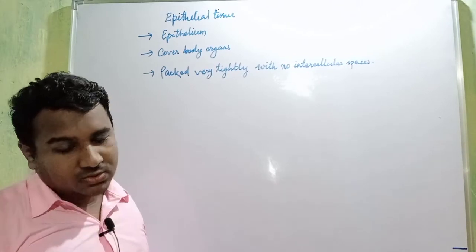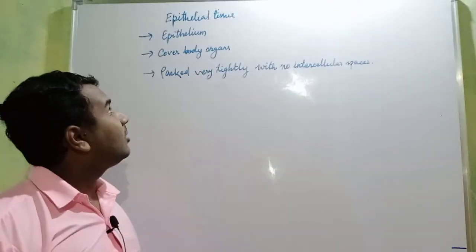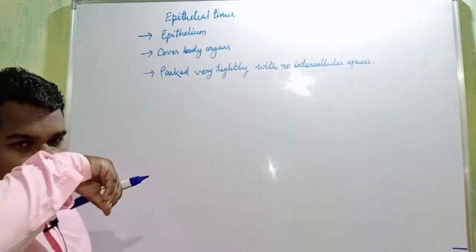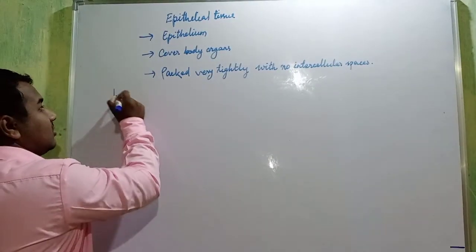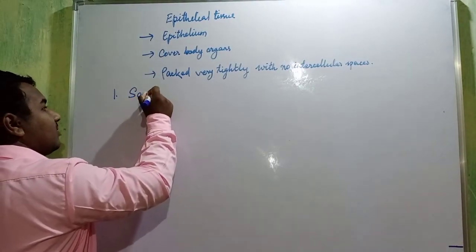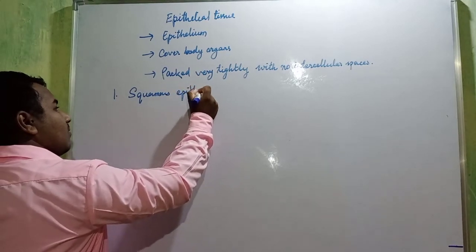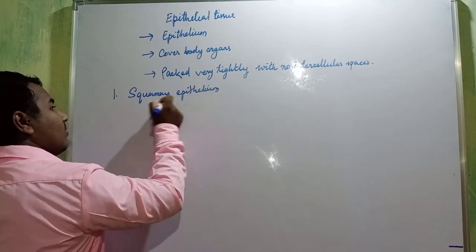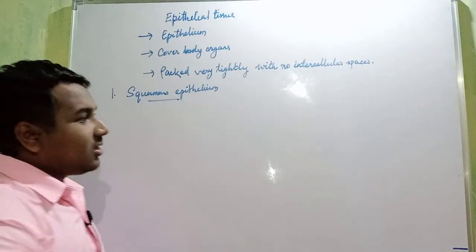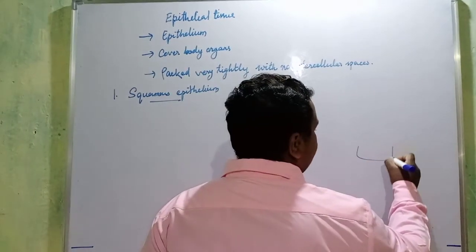Okay, so we will be studying what are these epithelial tissues. So the first type of tissue is squamous epithelium. Okay, these are just found in layers like this.